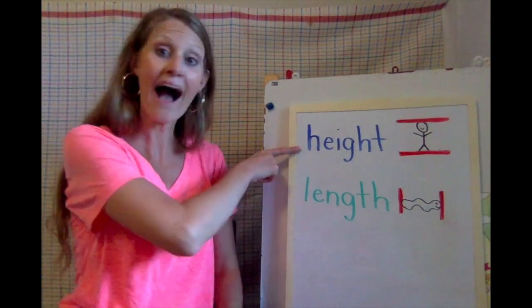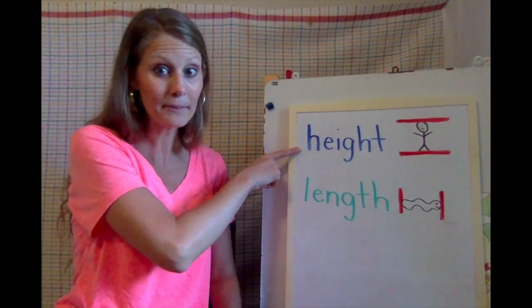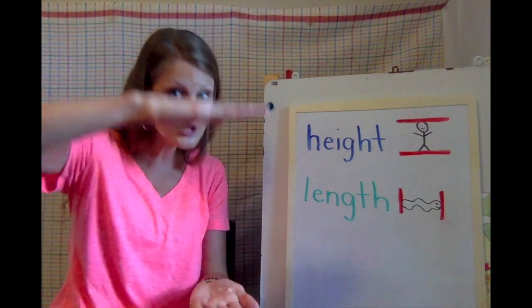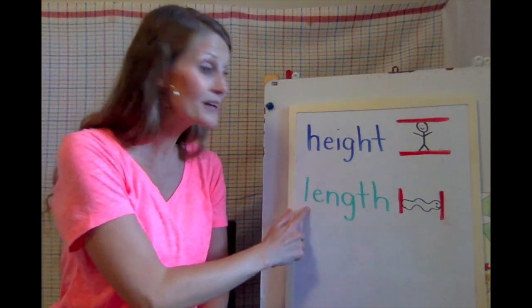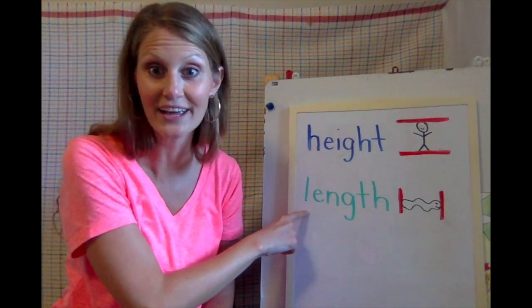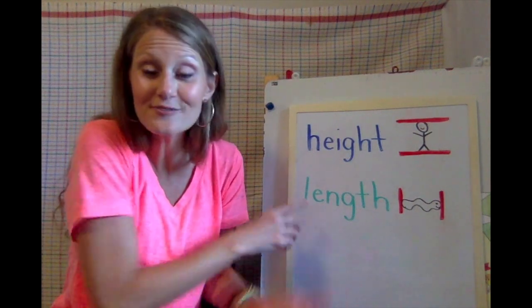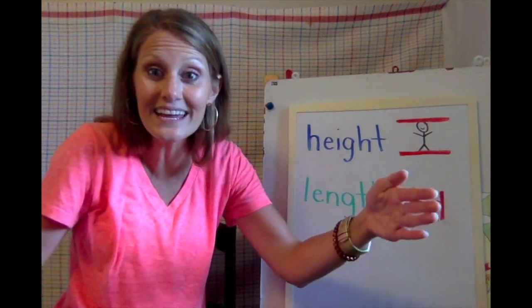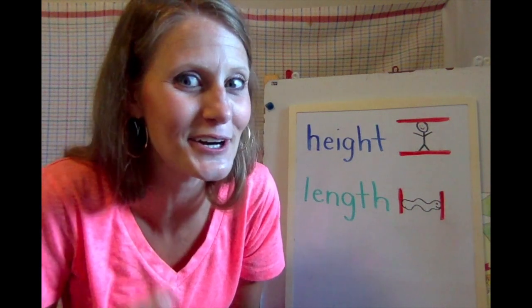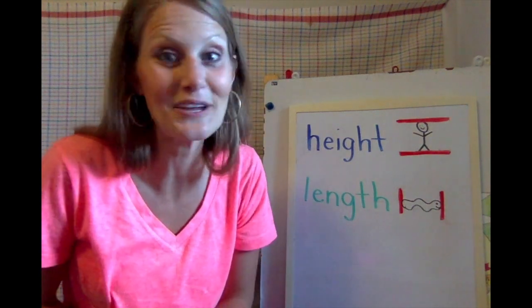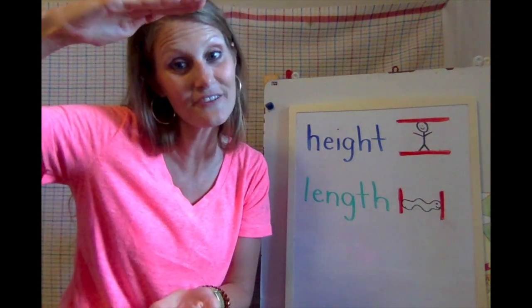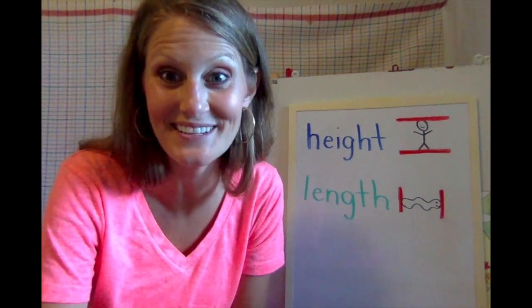We could measure the height of their cage. What does that mean we would do? Measure how tall it is. That's right. And we can measure the length of their cage. What does that mean? That's right. We could measure how long it is. So let's go find Gertie and Bertie, and let's see if we can measure the height of their cage and the length of their cage. Okay? You ready?